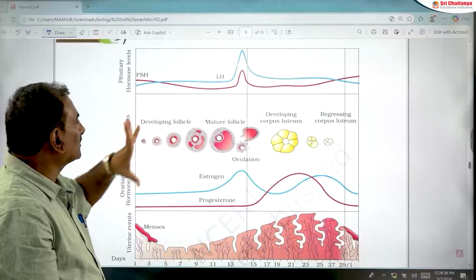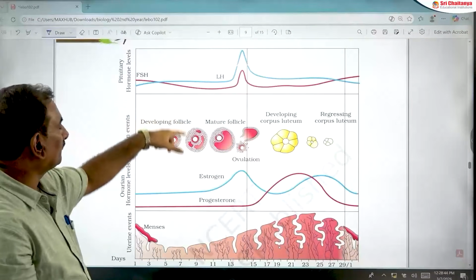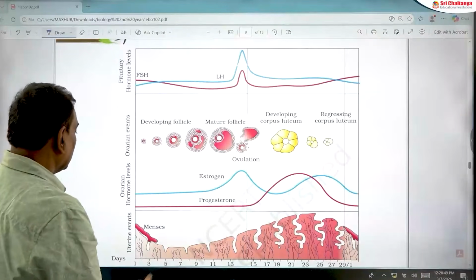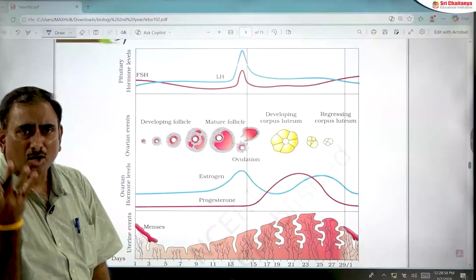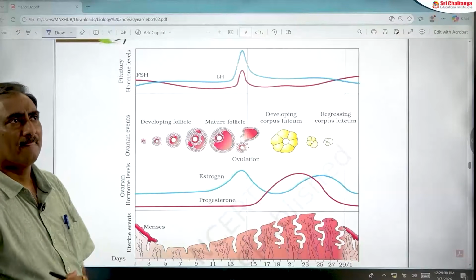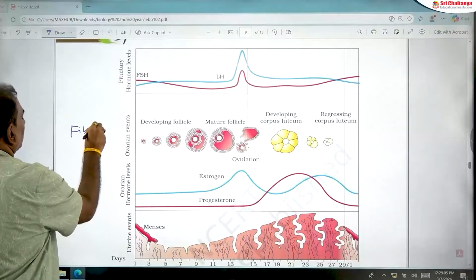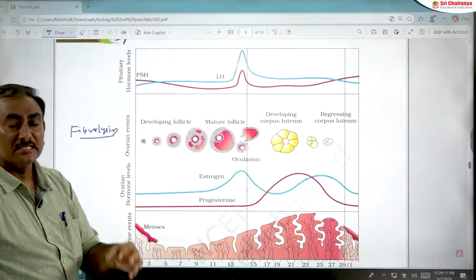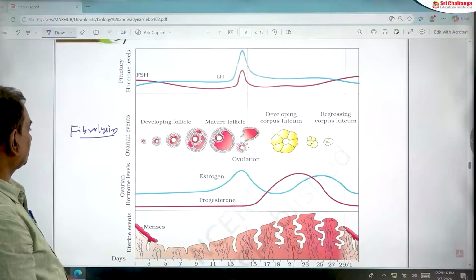On the 14th day of menstrual cycle, which hormone levels are at peak? LH and also estrogen. These two are at very high peak. That point you should remember. Next, why does blood not clot during the first 5 days of menstruation? Due to the presence of an enzyme. What is that enzyme? It is fibrinolysin. Due to the presence of the enzyme fibrinolysin, blood does not clot inside the female genital tract during menstruation. This point is also very important.